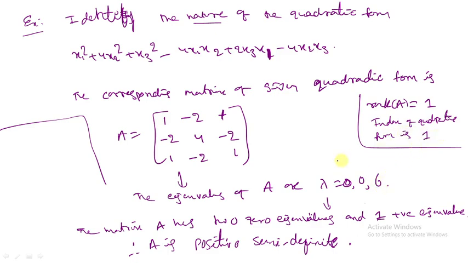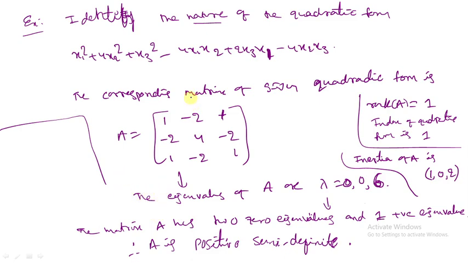Signature also 1, but the canonical form contains only one non-zero term. This is the rank. What about inertia? Inertia of A: number of positive 1, number of negative 0, number of zero 1. So this is the procedure to find the nature of the matrix.